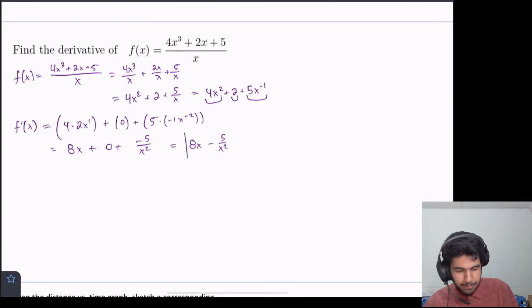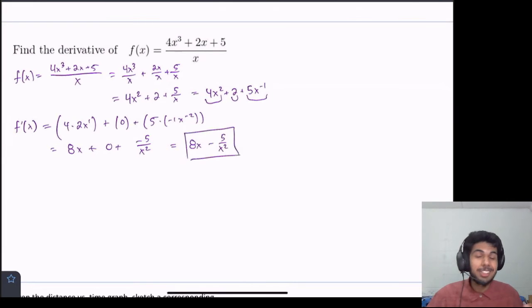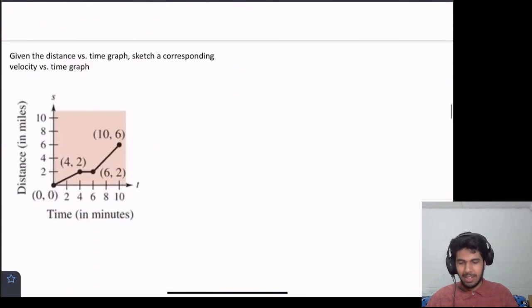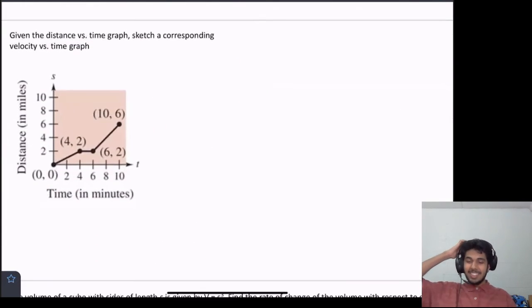And that's our answer. So now we're dealing with some more complex functions, and we're still able to find the derivative, and we only know just a few rules. So you can see that if we had to do the limit definition, this would just be an absolute pain. So it's cool that we have this. Okay. Given the distance versus time graph, sketch a corresponding velocity versus time graph.